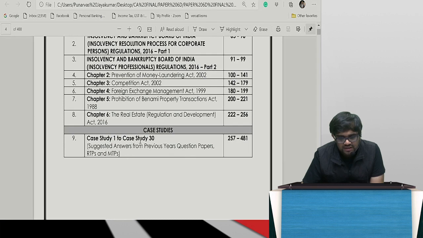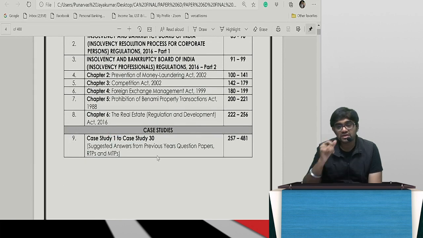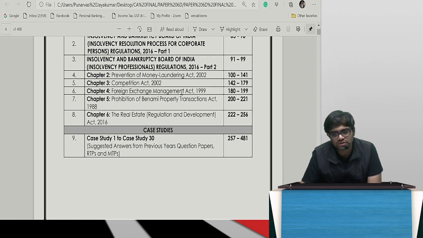So let's see the first case study just to understand. Always remember, I already told you, rather than seeing the full question, how it is. These case studies, case study 1 to 30, please study from the material itself. It's more than enough. Rather than studying from various sources, just carry 2 books to the examination. My 2 books are more than sufficient. Whatever you need is already there in those 2 books. Beyond that, really not needed, guys. We have already been telling you since a long time, those 2 books are more than sufficient.